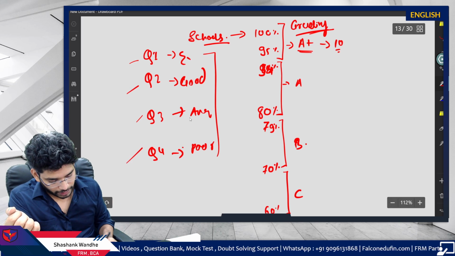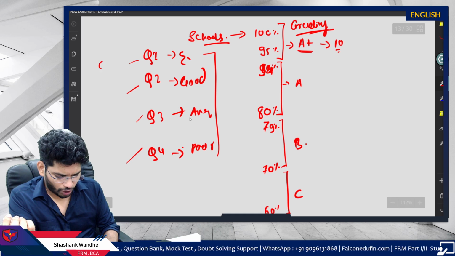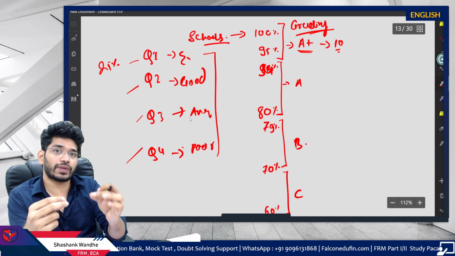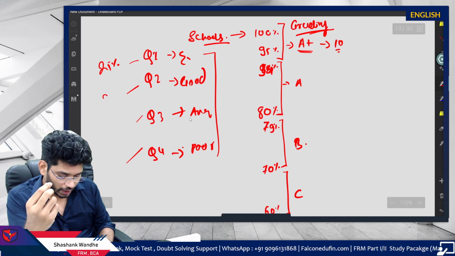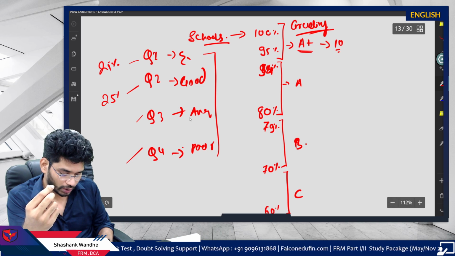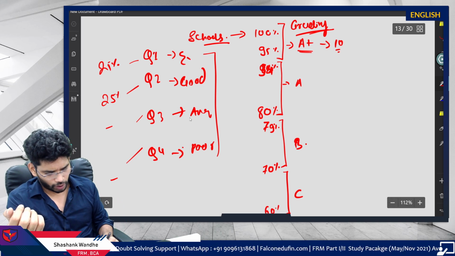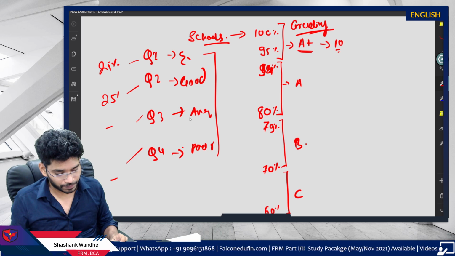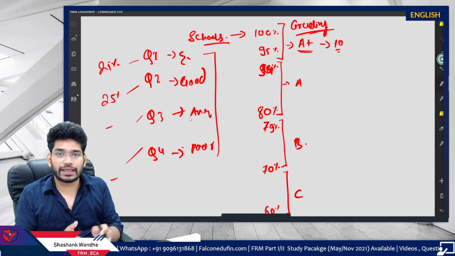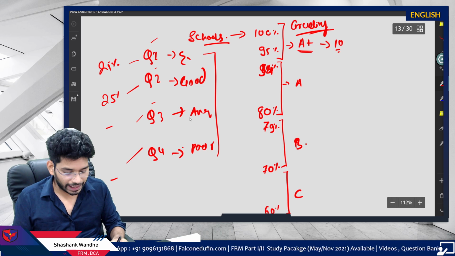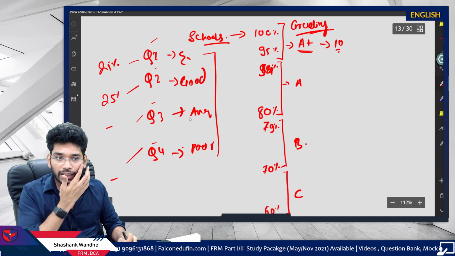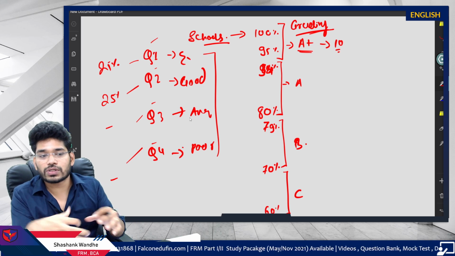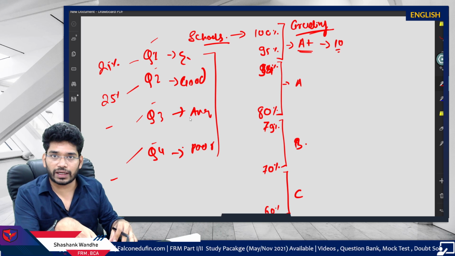The first top 25% scorers in the individual subject are awarded Q1, then the next 25% are awarded Q2 and so on. The bottom 25% are awarded Q4. So these are also rating systems, grading systems and rating systems. When we talk about schools or our exam, we have this type of rating.